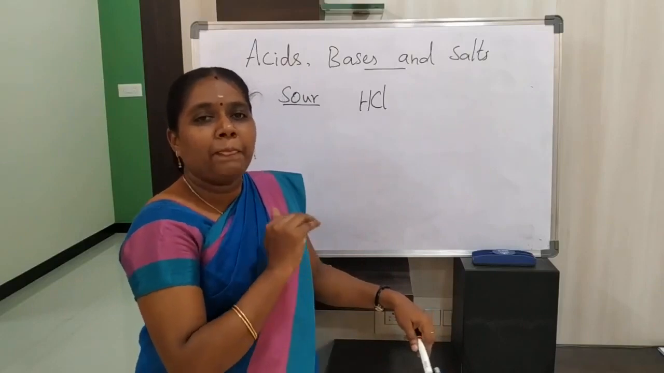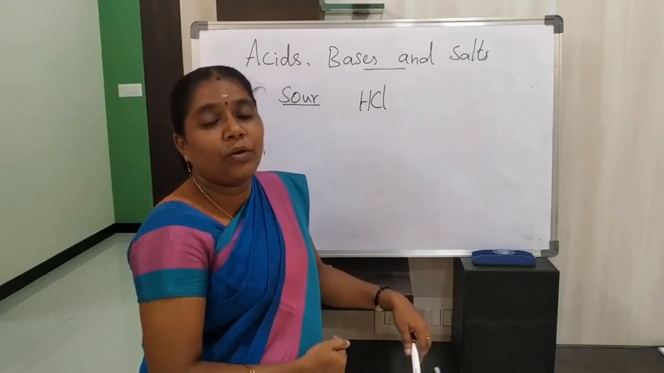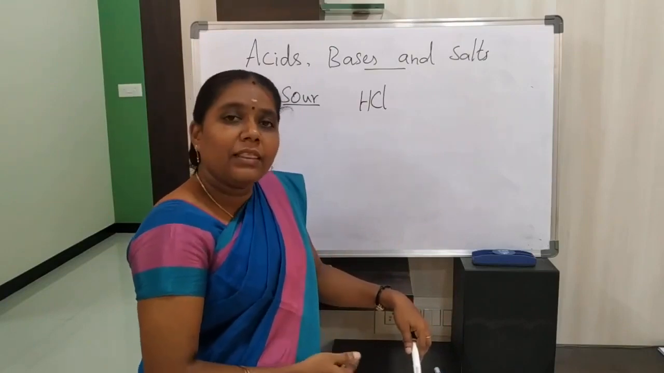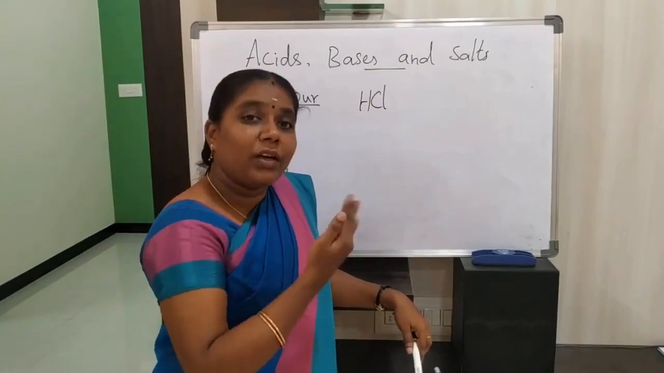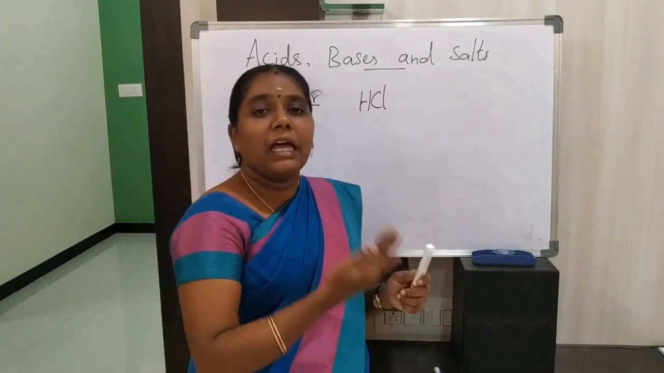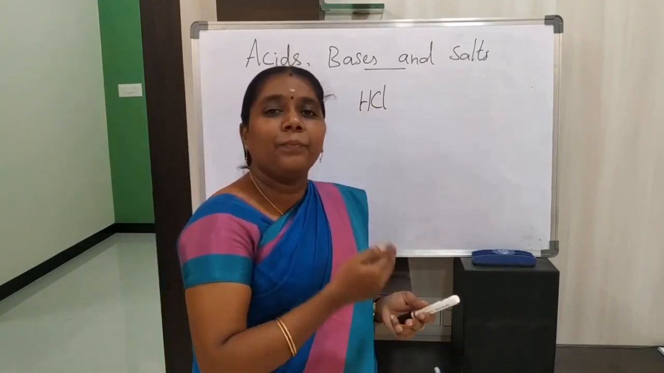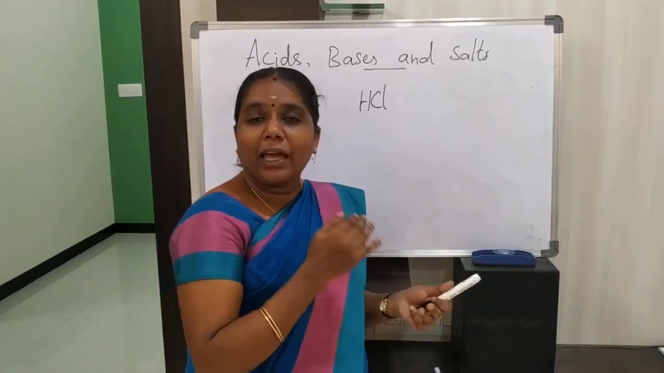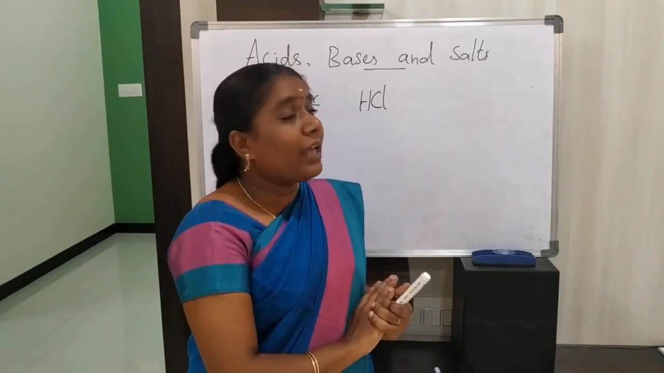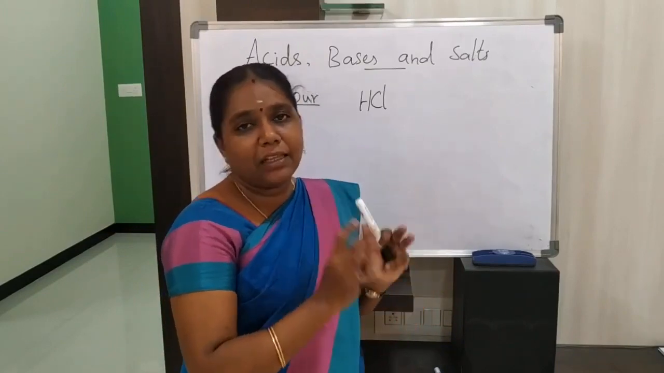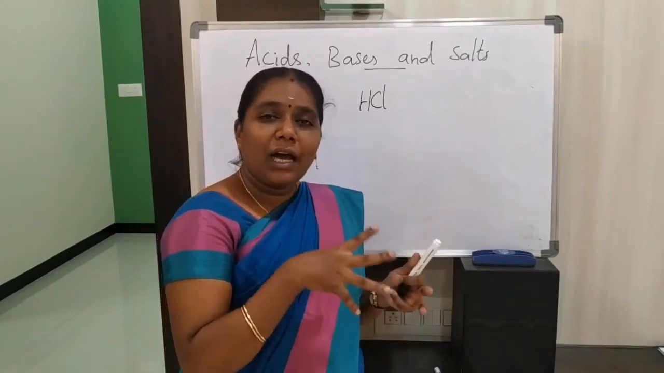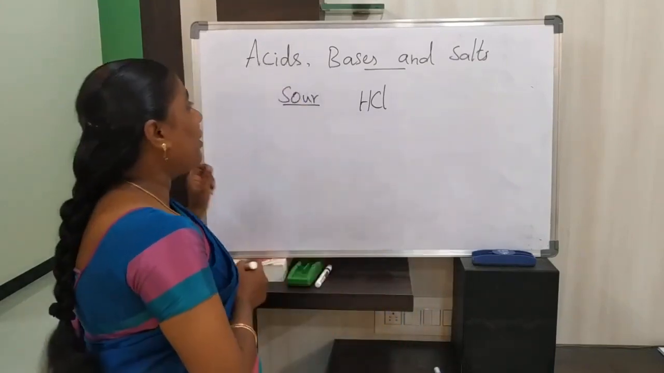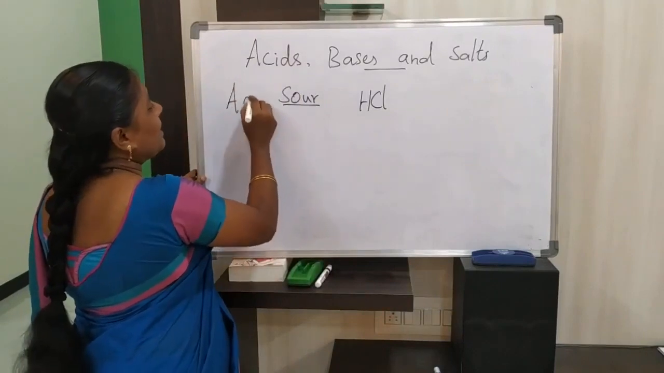See, mainly in this lesson, first we are going to discuss what are acids, then what are bases, then what are salts, then the chemical properties of acids, physical properties of acids and physical properties of bases, chemical properties of bases, and salts and their preparation. So everything we are going to discuss in this second chapter. So now we will discuss one by one. Listen. Very first we are going to discuss acids in this lesson.